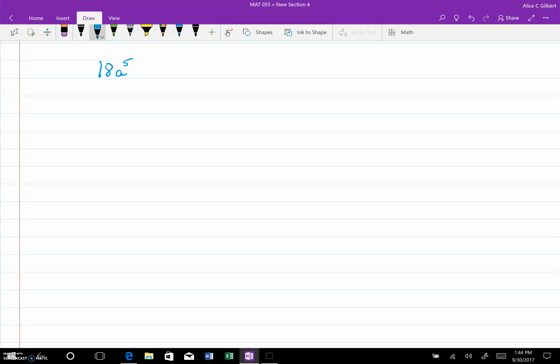18a to the fifth times the cubed root of 7a squared b plus 2a to the third times the cubed root of 7a to the eighth b. All right, so both my indexes are the same, but what's underneath isn't. So let's see.